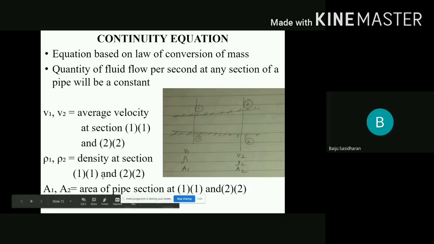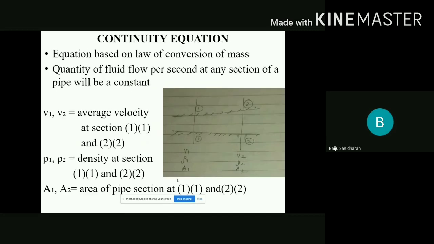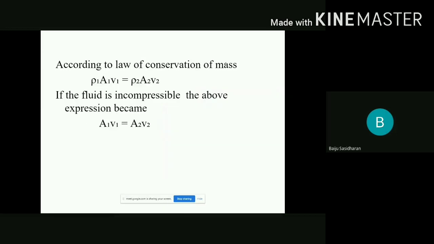Then A1, A2 are the areas of cross section at sections 1 and 2. Then we can say that ρ1 A1 V1 is equal to ρ2 A2 V2. Once again, this equation is based on the law of conservation of mass, and it indicates that at any section, the rate of flow is constant. That is, A1 V1 is equal to A2 V2.